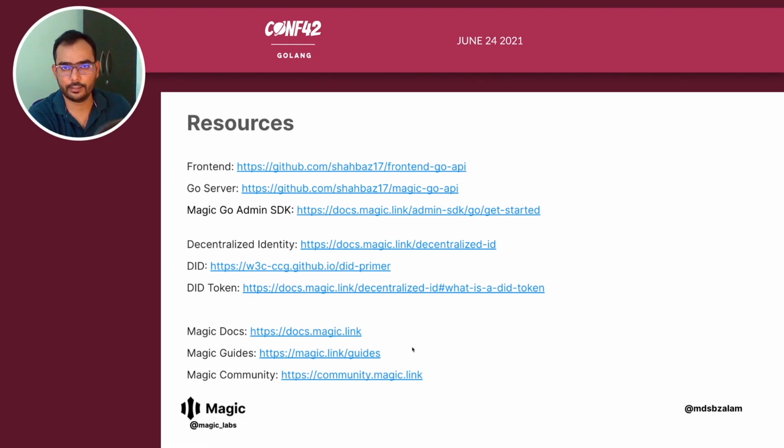If you want to integrate with multiple applications and maybe use a different front end, visit our guides and see how that is done. We have a community page. You are always welcome to join us, the authentication community, where we share and learn from each other. So join that community and share your experience and what you are building with Magic.